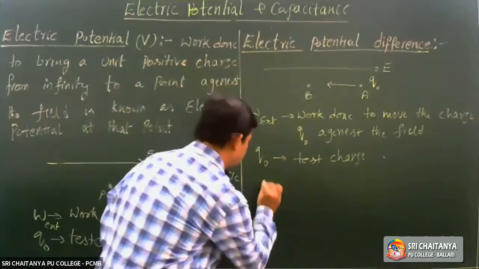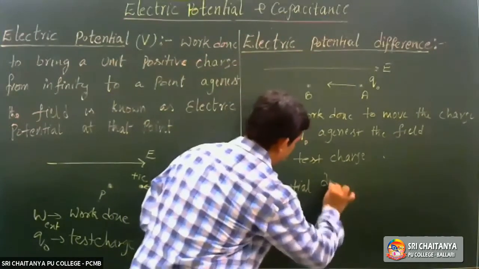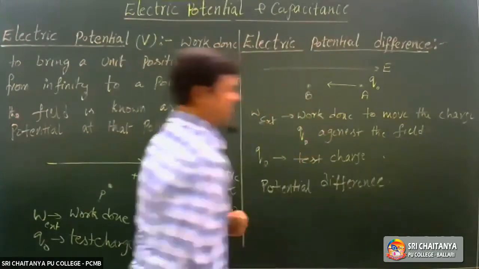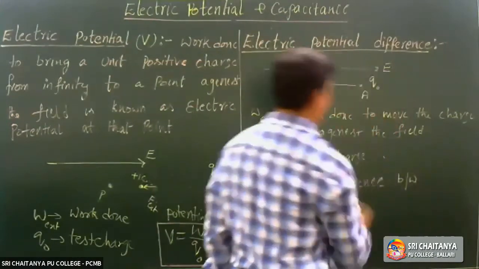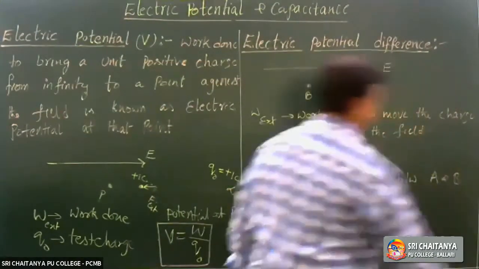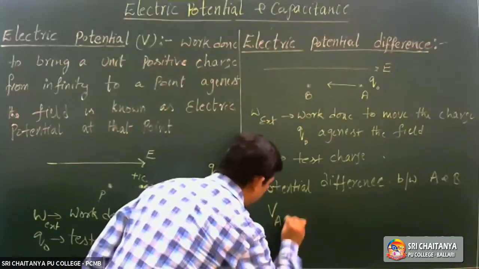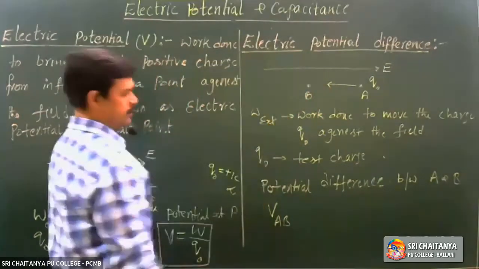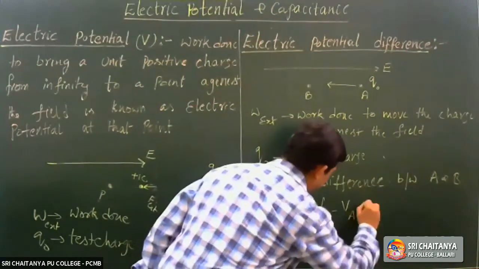See, whenever you are asked what is potential difference, potential difference between A and B, when moved from A to B, it can be written as VB minus VA.